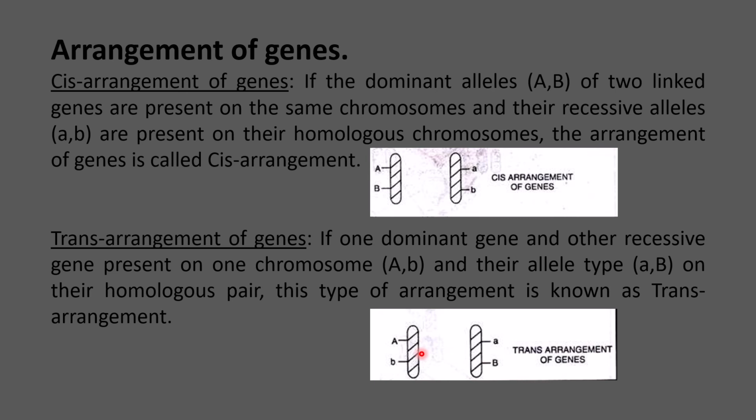It's like the transferring is happening here. In the 2 homologous chromosomes, one chromosome has a dominant allele of one gene and a recessive allele of the other. The same is true of the other homologous chromosome: there is one recessive and the other dominant allele present. This particular arrangement is called trans arrangement of genes.